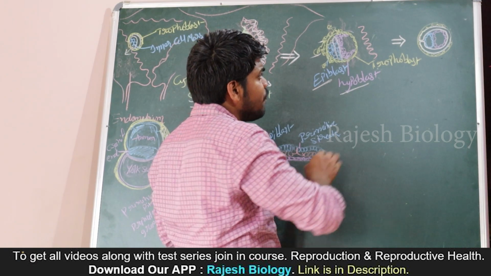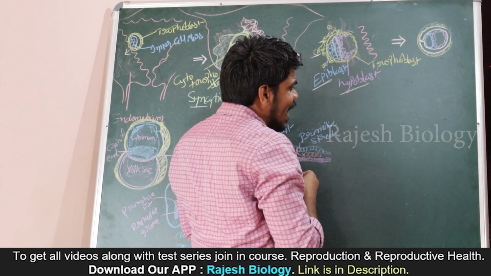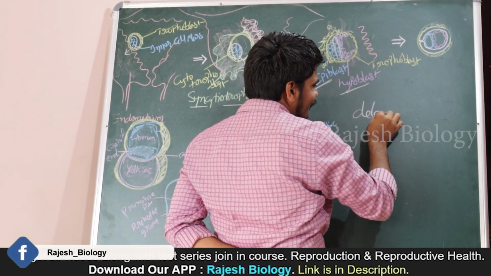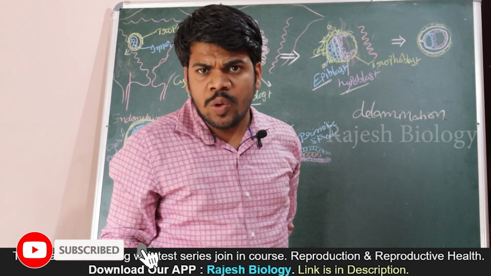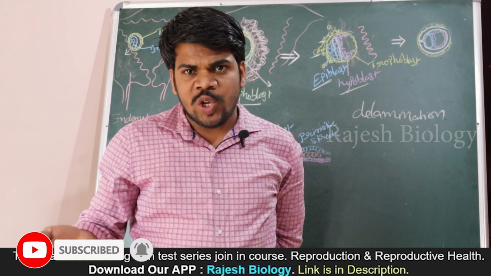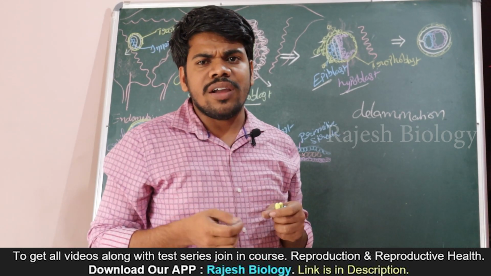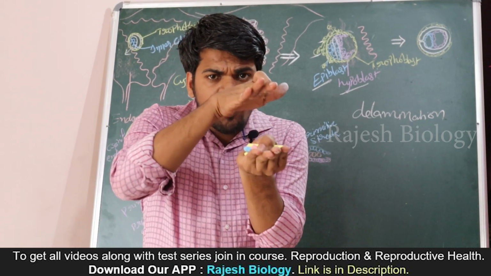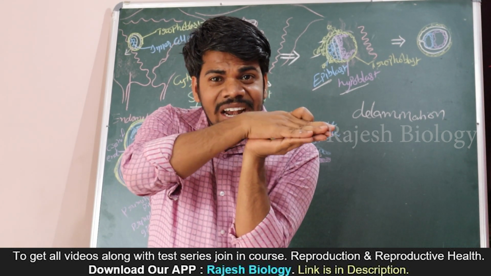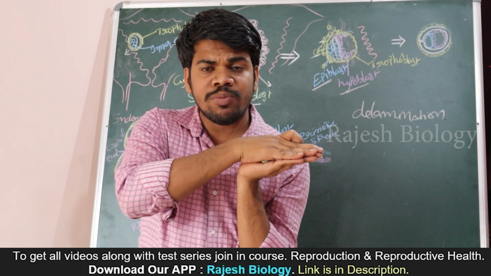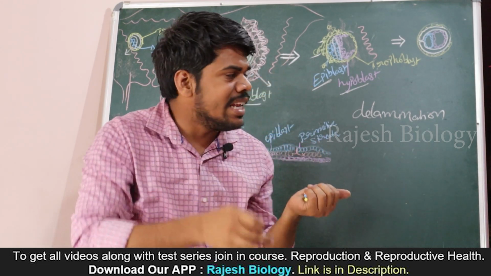After this, the hypoblast lines the cavity and it undergoes delamination. Delamination means what? You know the lamination process? For example, if you take your Aadhaar card to a Xerox center or lamination center, they will keep two covers, and in between the two covers they keep the Aadhaar card, and in that lamination method both are attached with one another. They come closer. This is called lamination. Delamination means already attached layers get separated. This separation is called delamination.